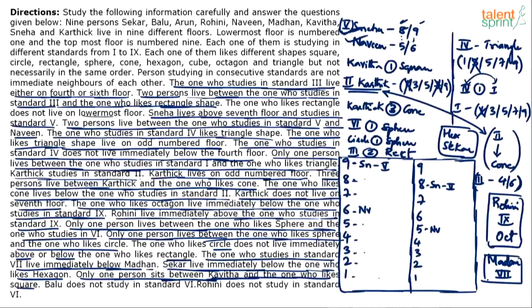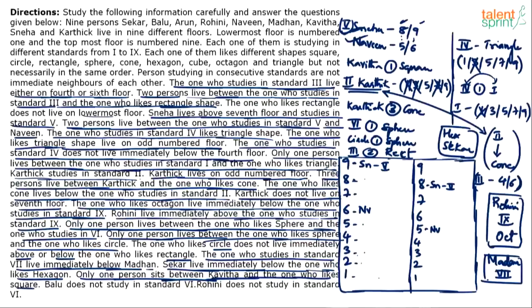Karthik cannot be in 3rd standard also, because if Karthik is in 3rd standard and Kon is 3 floors below Karthik, then it's not going to happen, right? There are only 2 floors below the 3rd floor. Karthik can be in 5th floor. If Karthik is in 5th floor, then 1, 2, 3 floors, and we can have Kon on 1st floor. Karthik can be on 9th floor. So I think 5 and 9 are the only 2 choices. Okay, a lot of progress I assume now.